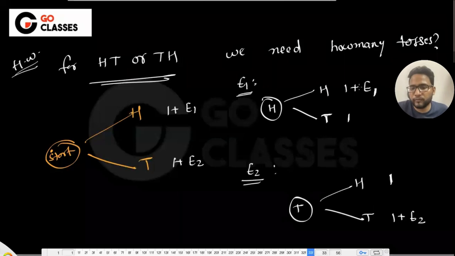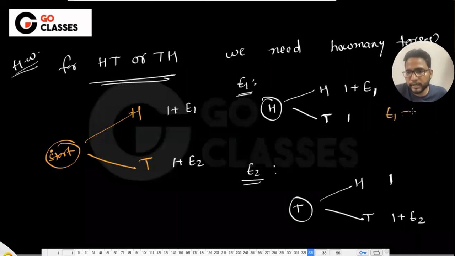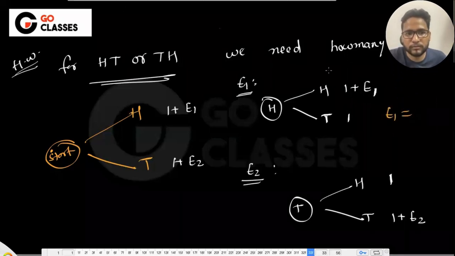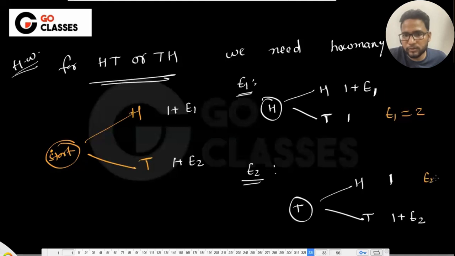So if you just get the answer, I think E1 should be 2. We have solved these kind of patterns. I think we got E1 as 2, right? 3 plus 1, 4 by 2. Yeah, E1 is 2. So from here, you can get E1 is 2. Okay, and E2 is also 2. So this will be 3, this will be 3. And then final answer is 3. Oh, the final answer you are getting is 3, not 2. Okay.